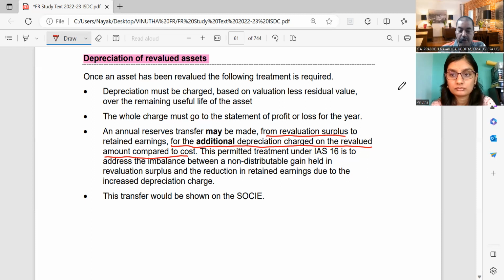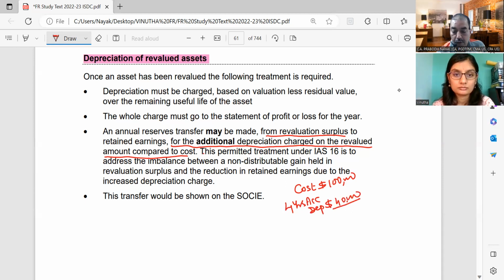For example, let us come back to the same thing. We had the cost of the asset as $1 lakh. Let us say 4 years depreciation accumulated was 40,000. So carrying amount was 60,000.